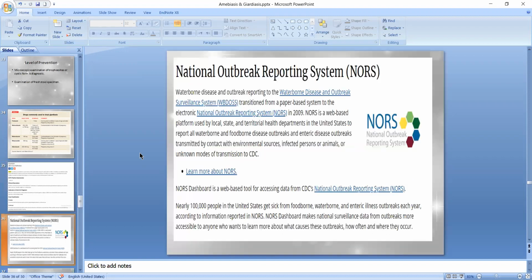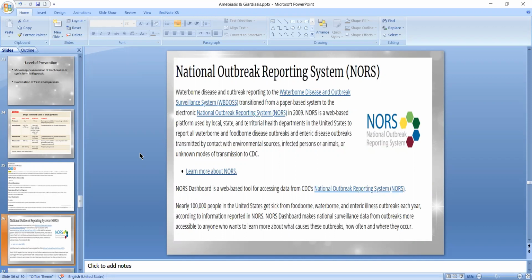There is a proper national outbreak reporting system in developed countries. Waterborne disease outbreaks were reported to the Waterborne Disease and Outbreak Surveillance System, which transitioned from a paper-based system to the electronic National Outbreak Reporting System in 2009.